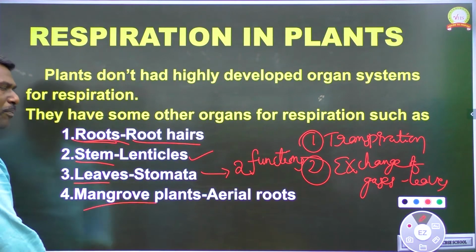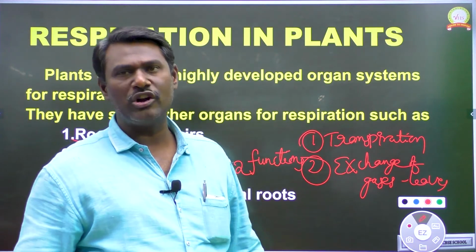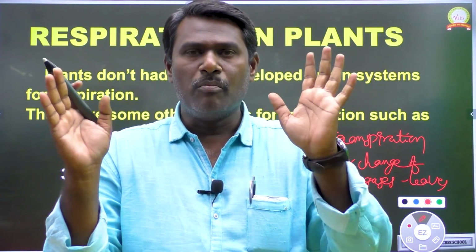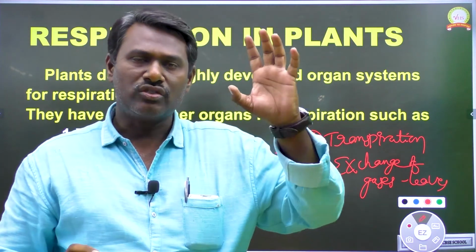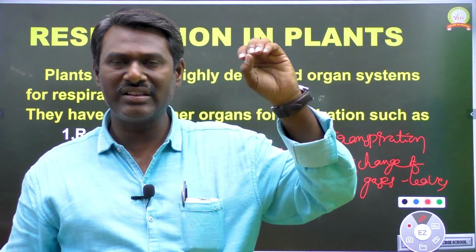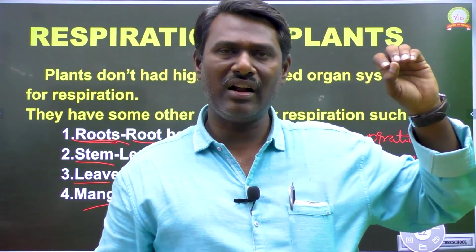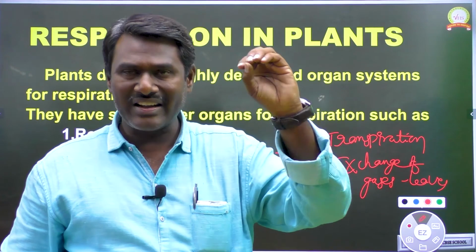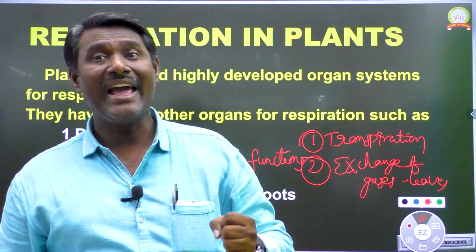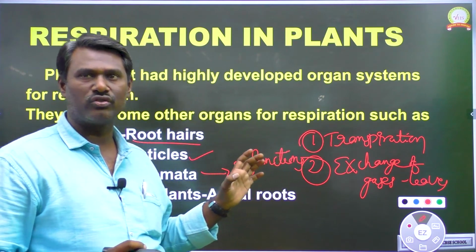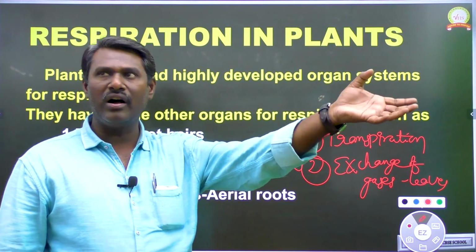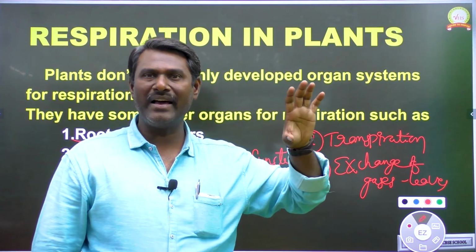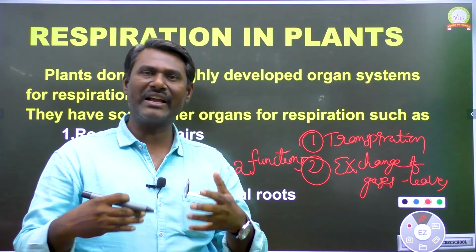Next one, mangrove plants. We can see these mangrove plants particularly near seashores, ocean shores, where a large amount of salt water is available. Within this salt water, that is particularly sea or oceans, we can see heavy salt concentration. So within these seashores or ocean shores, a very small amount of oxygen is present. That little amount of oxygen is captured by the aerial roots which are present in the mangroves. So these are the different types of respiratory organs in plants. By utilizing all these respiratory organs, plants can respire and they can survive.